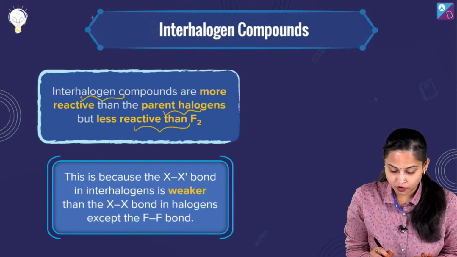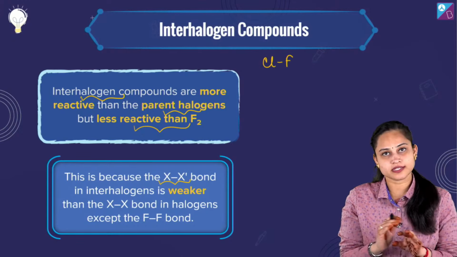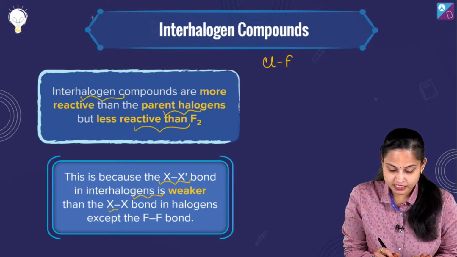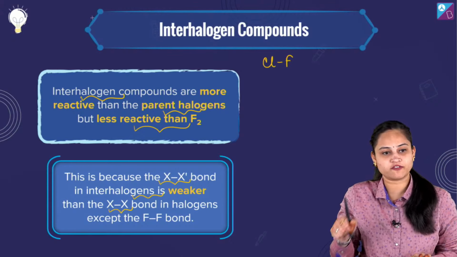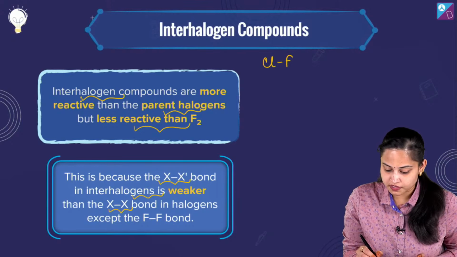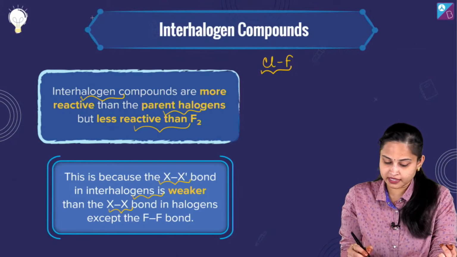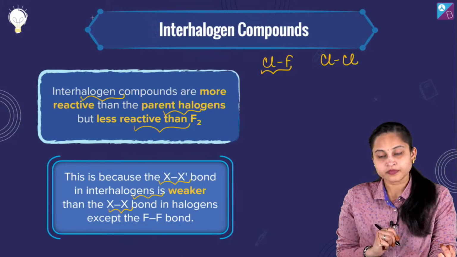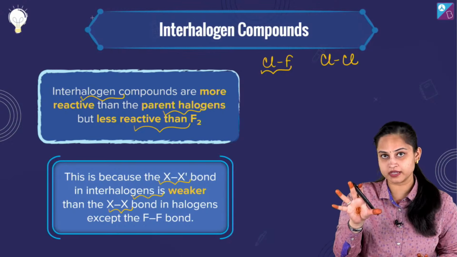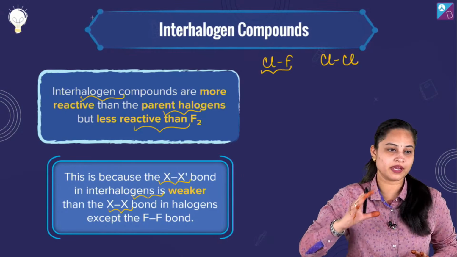Why? This is because the XX' bond, if I talk about the ClF bond, this XX' bond in interhalogens is weaker than the XX bond in halogens, except the FF bond. I think you are getting the point over here. The bond between chlorine and fluorine is weaker in comparison to chlorine and chlorine. Since this bond is weaker, it will break easily, and it will be very, very reactive.